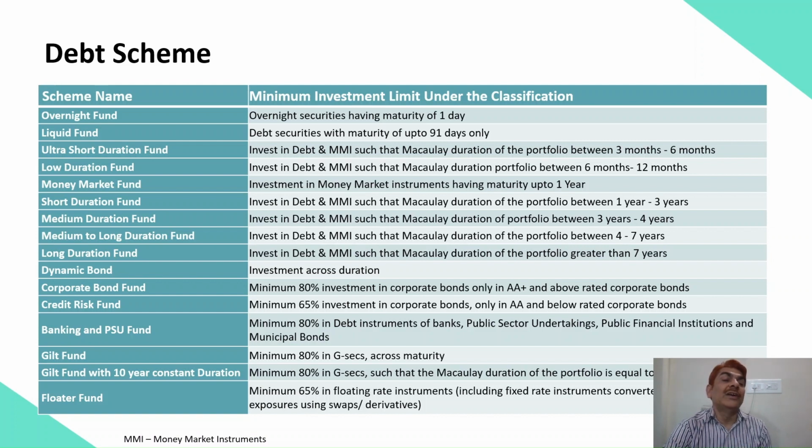What are those two different kinds of risk which are used in the creation of debt schemes? One is interest rate risk and one is credit risk. Now we'll discuss interest rate risk and credit risk at length, in detail, a little later. But in this video, just accept that there are two very, very important types of risk in a debt fund, called interest rate risk and credit risk.